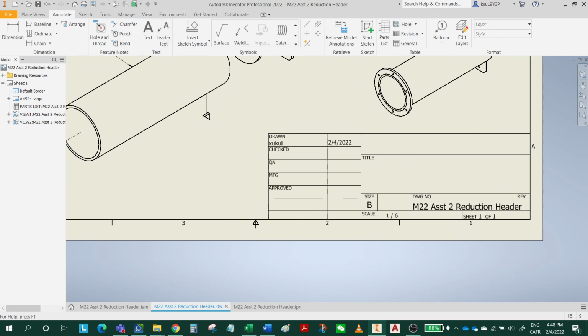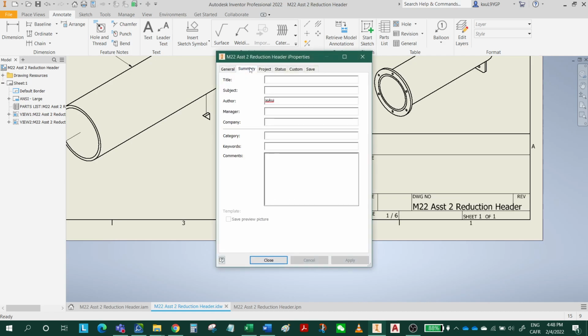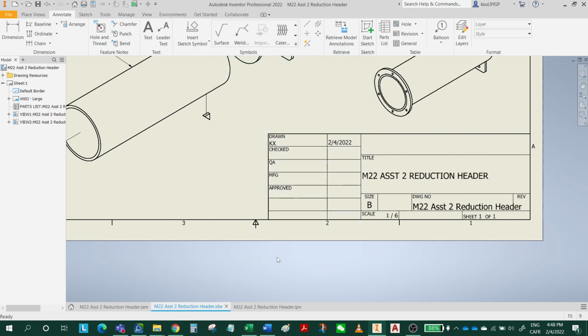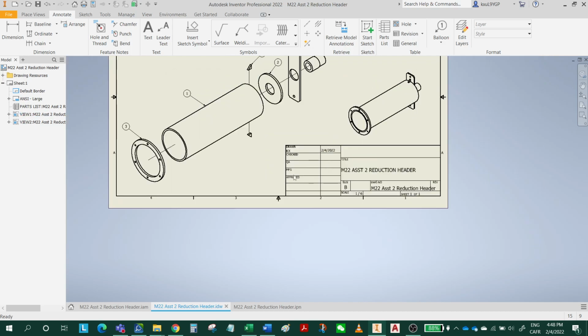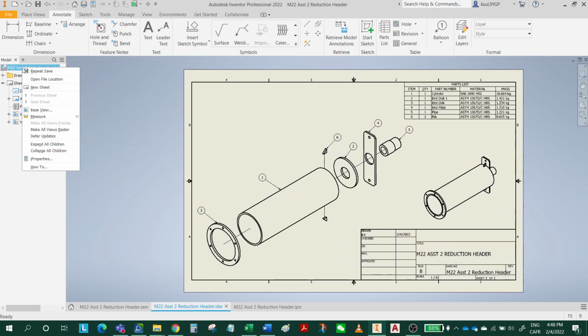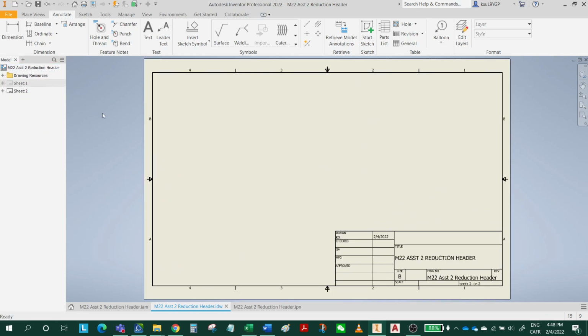For the title block, I'm going to click on the app properties, change this to my name, and change this title to M22 assignment 2 reduction header. Click OK. Now you have this. Click Save. Again, for the second page, the second sheet, right click here, new sheet.